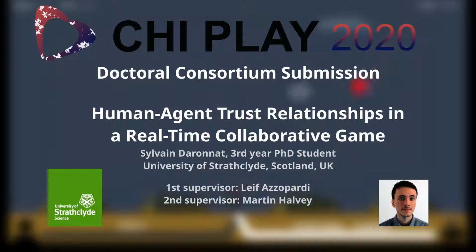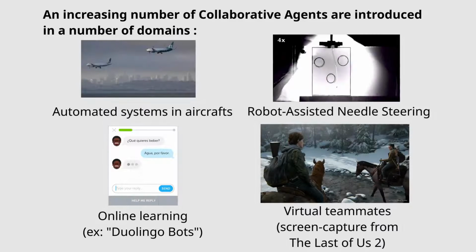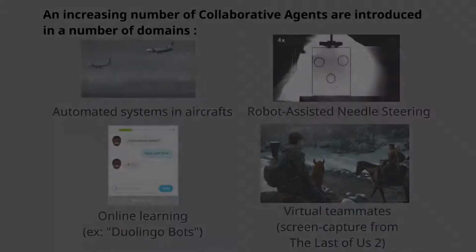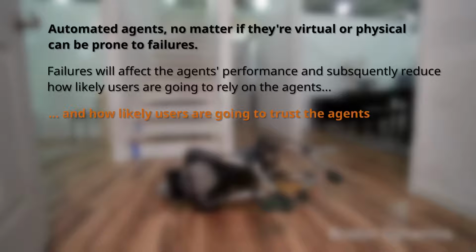My name is Sylvain Daronnat, third year PhD student, and my PhD focuses on trust relationships in human-agent collaborative games. With advances in data analytics and artificial intelligence, an increasing number of virtual agents are implemented in various domains to help users make decisions. However, collaborative agents might make errors, which might affect their performance. This can decrease user trust in the agents.